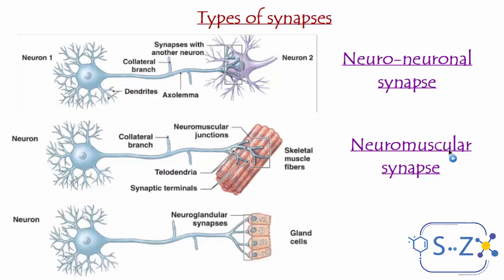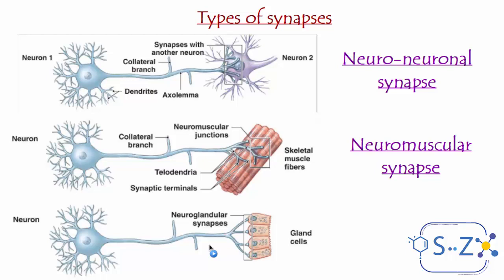The third type here is between a neuron and glands. Also, just like the motor neuron, as we said earlier in the video on behavioral reactions, you can also click on the card here to watch it.